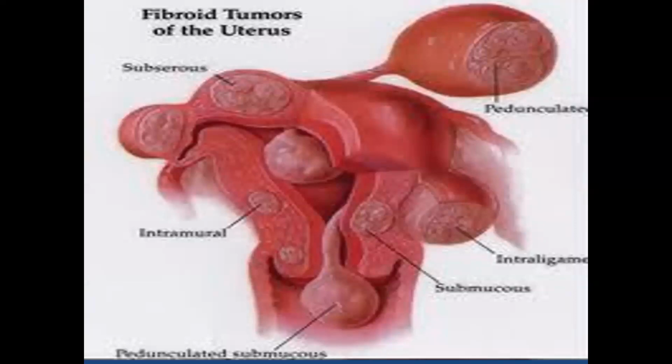Here you can see it is a pedunculated submucous fibroid. Then here it is submucous fibroid less than 50% intramural, so it is 1. If it is more than 50% intramural, it is 2. Here it is completely intramural and touching the endometrium, that is 3. This is cervical fibroid. This is subserous fibroid with more than 50% intramural. Here, subserous fibroid less than 50% intramural. This is pedunculated subserous fibroid.